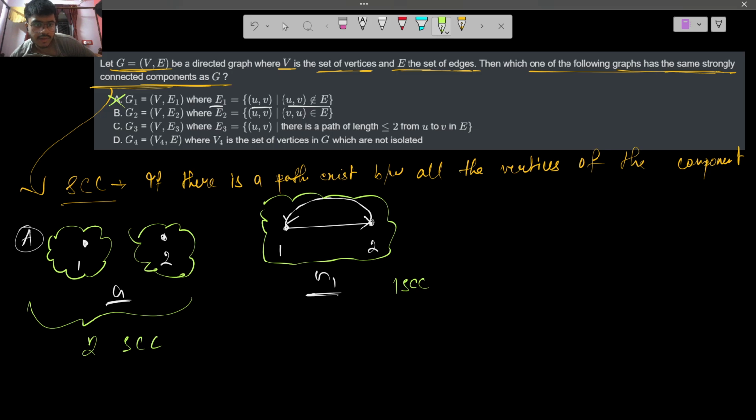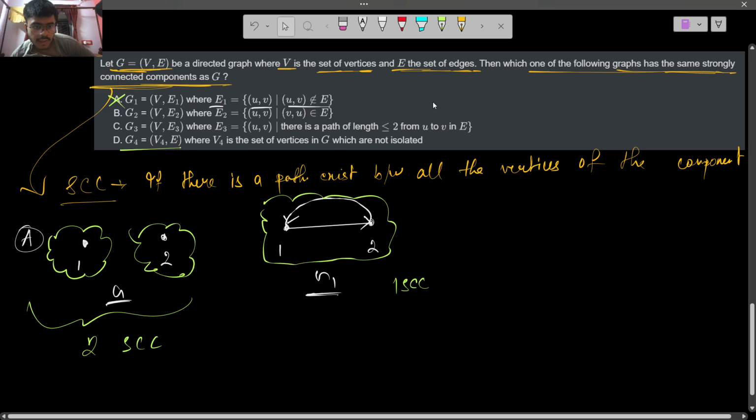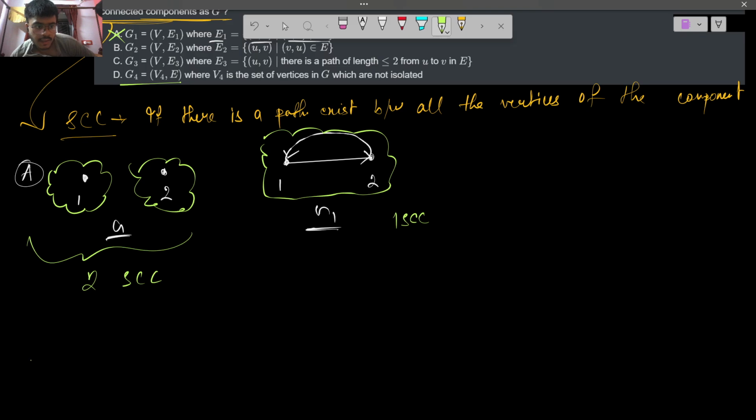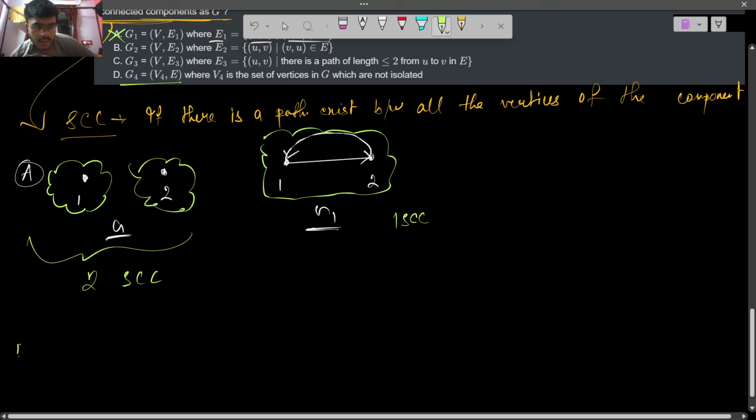Now let's see option D. Option D says G4 is (V4, E) where V4 is the set of vertices in G which are not isolated.